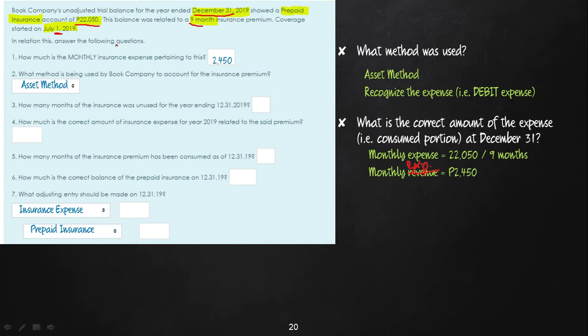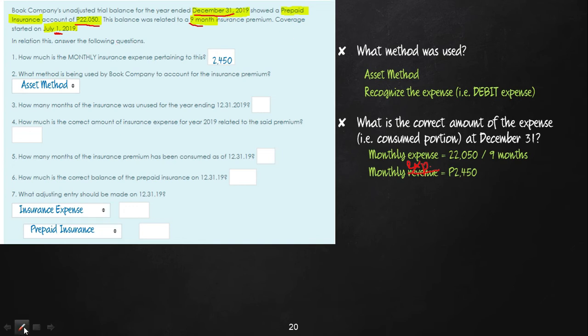That means for 2019, the expired insurance is good for 6 months. I repeat, July, August, September, October, November, December. July is included because it is the start of the coverage, and the year-end is December 31.